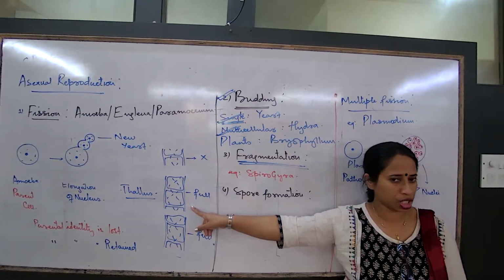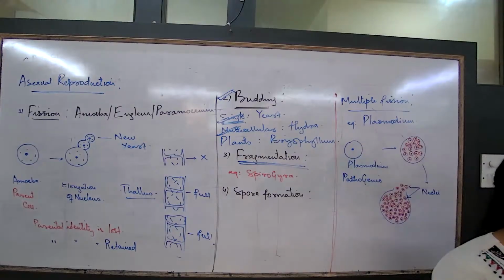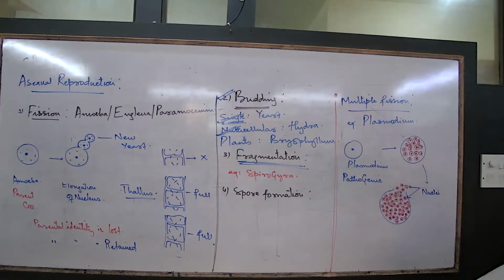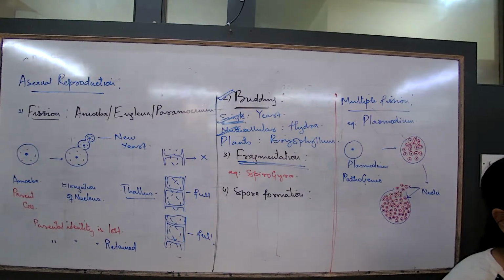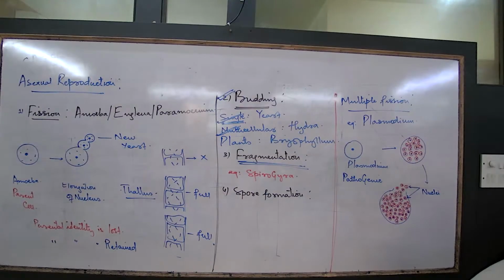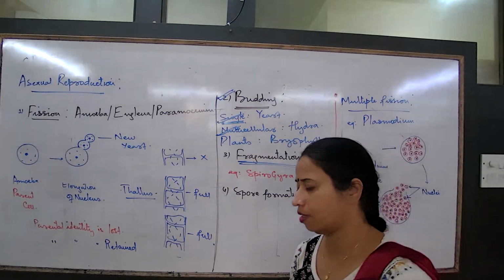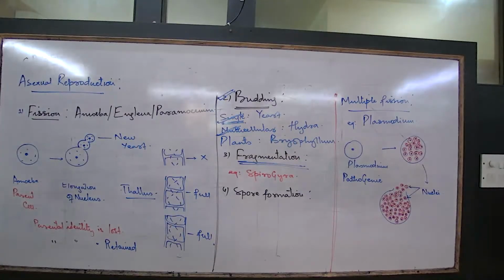Last point. For budding, parental identity is maintained. For fragmentation, parental identity is lost. Parental identity is maintained for budding, and parental identity is lost for fragmentation. All of you got the points?